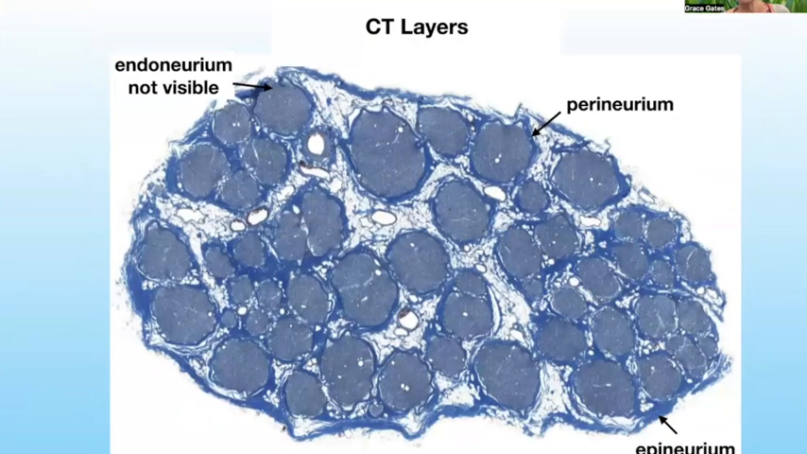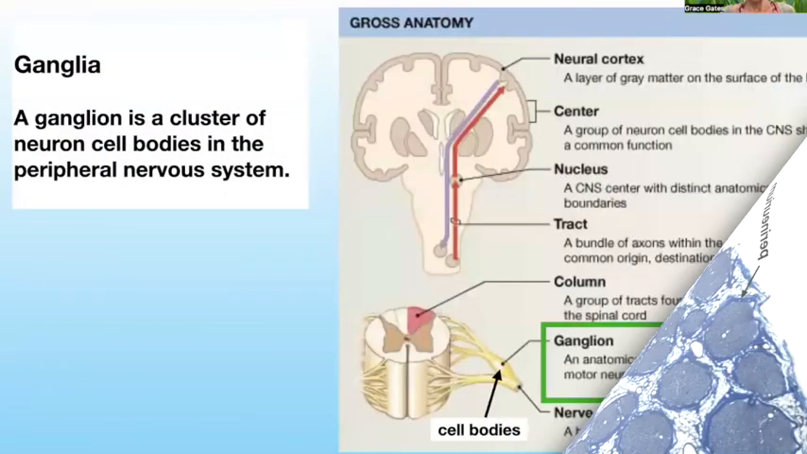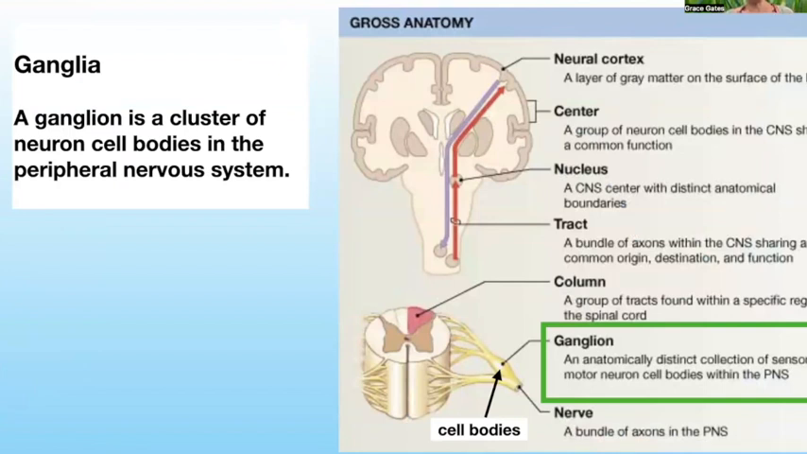And here's a picture in which the endoneurium is not visible, but you can easily see the blue perineurium around this fascicle, and then more blue epineurium around the whole nerve. Ganglia refers to several ganglion, and a ganglion is a cluster of neuron cell bodies in the peripheral nervous system. So this isn't axons, this is a clump of the cell bodies found together in the peripheral nervous system.